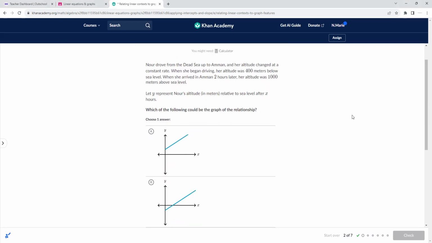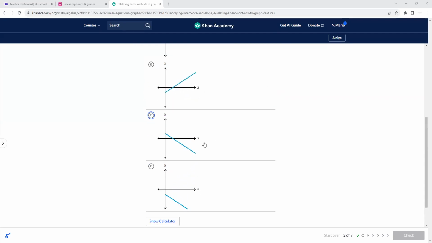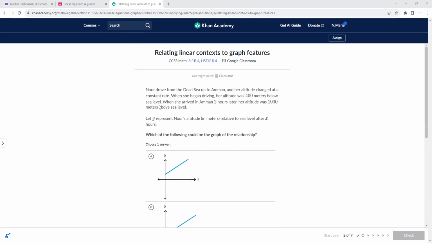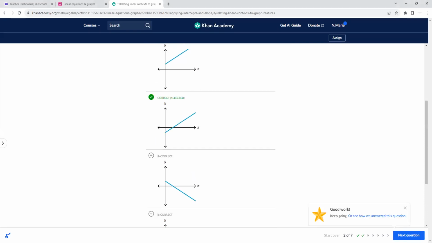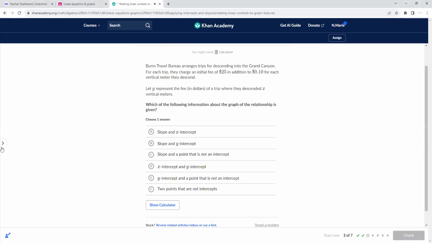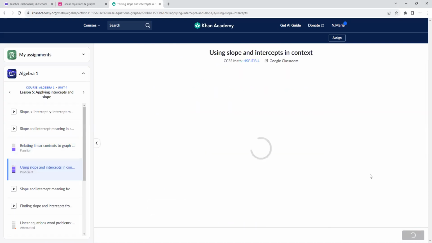Okay, so this person drove from the Dead Sea. When she began driving, her altitude was 400 meters below sea level. Okay, keyword below sea level. So, it's going to be that one. It depends if they're going up or down. So let's see. Below sea level, when she arrived, 2 hours later, her altitude was 1,000 meters above sea level. So it's going to be this graph. And so, yeah, you're just pretty much interpreting what is being given to you. How will the graph look?